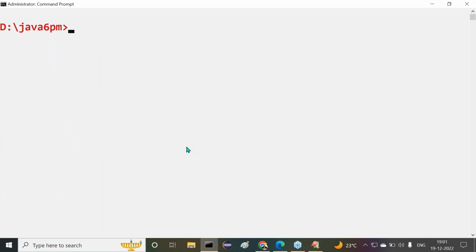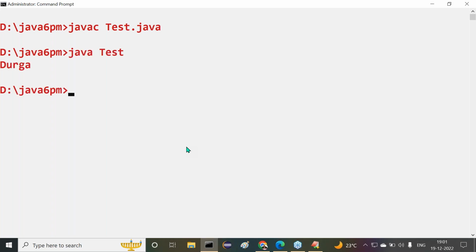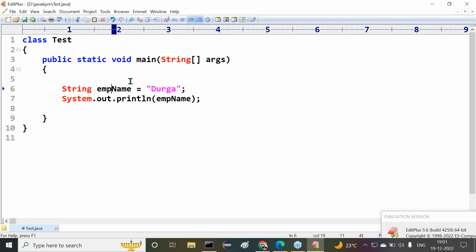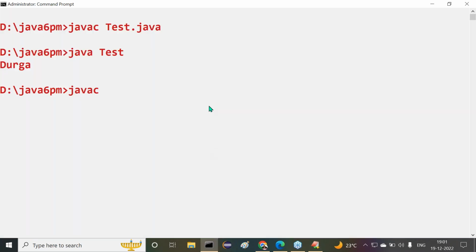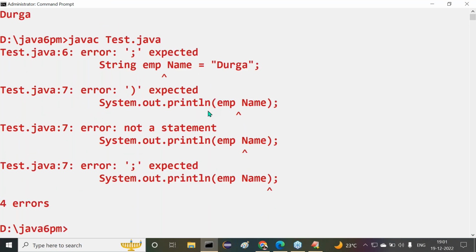Now I want to compile and execute this. What do we have to do? javac space Tester.java. Are we getting any compilation error? No compilation error here. java space Tester. Here we are getting some output. It's okay, fine. Say for example, I want to provide a space here, and here also. Now observe, how many errors are we getting? Running javac Tester.java, we get so many errors. The spaces are not allowed. Right, sir?